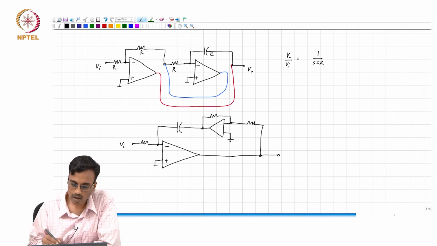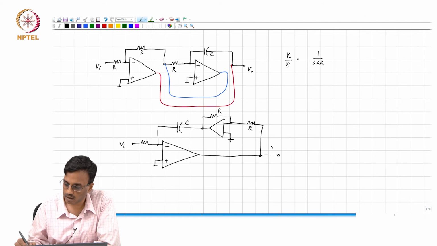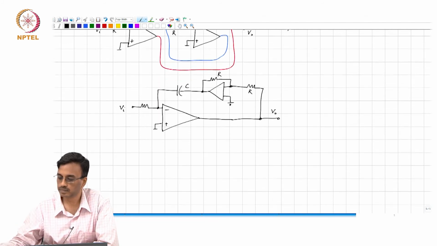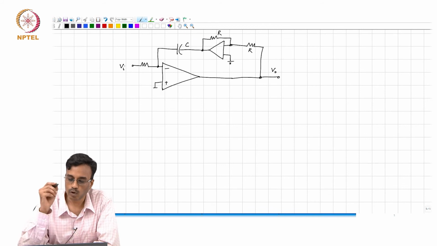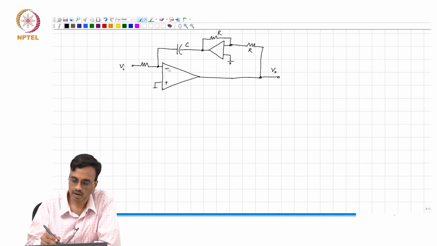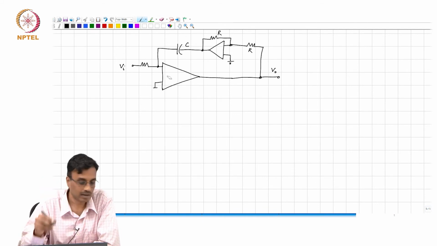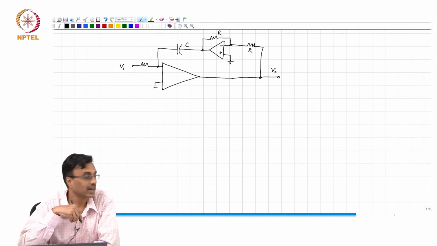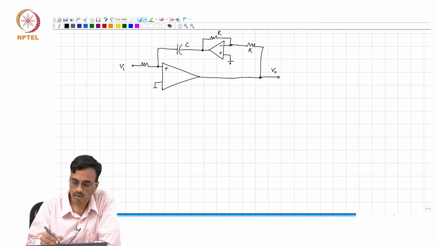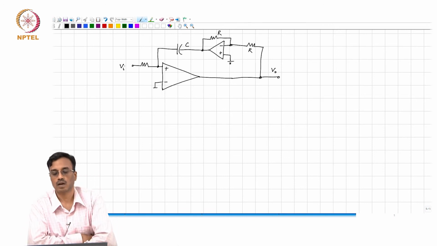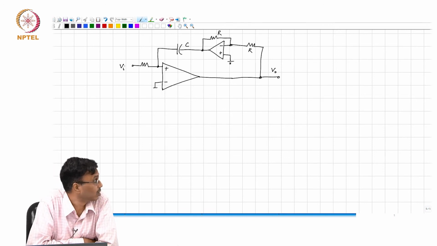This is VI, this is C, this is R, and this is V. And what should we do? As far as, remember, we have to figure out the negative feedback signs, and then it turns out that this is the inverting amplifier. So, you need plus and minus here to get a negative feedback around this op amp.